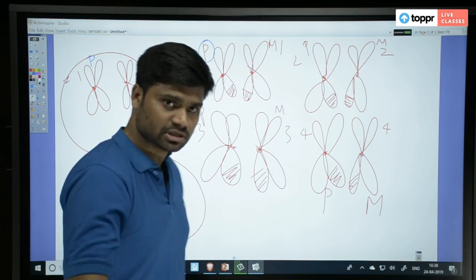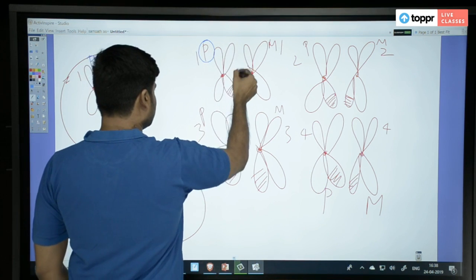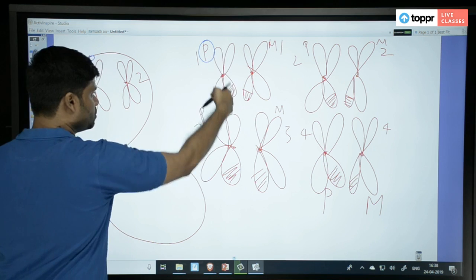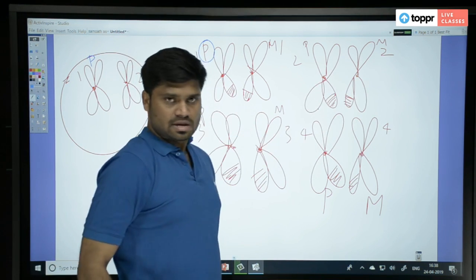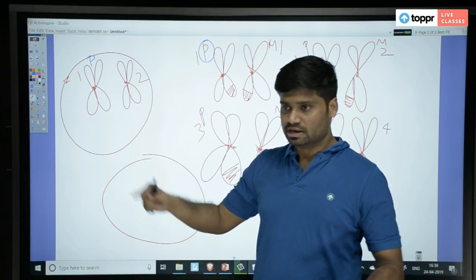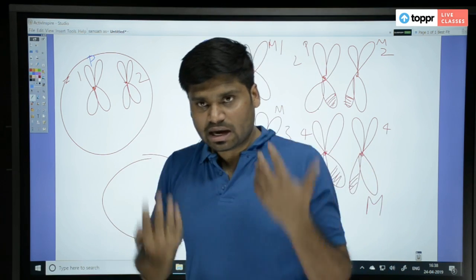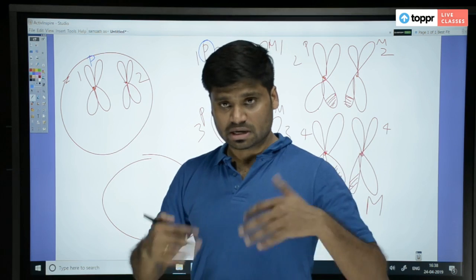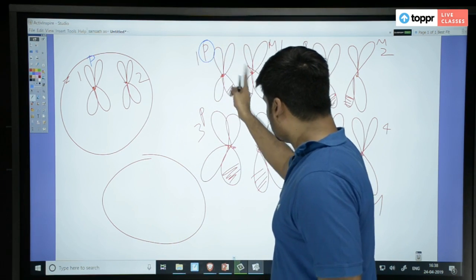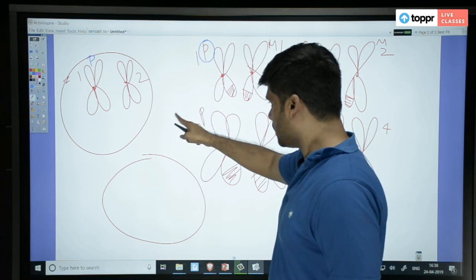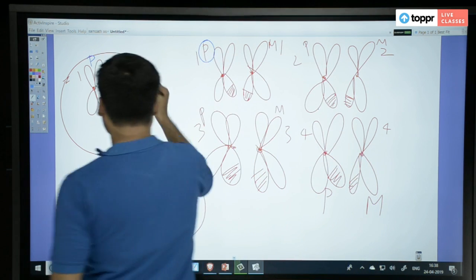Why recombinations? Of course, because if this gamete carries first chromosomes, this one, and that gamete can carry other paternal or maternal, that means the gamete that I'm going to get here, what kind of gamete I'll get? I don't know, multiple combinations can be there. Now imagine how many combinations of gametes can be formed. Maybe from the first chromosome you can have paternal, right? And all other chromosomes may be maternal.